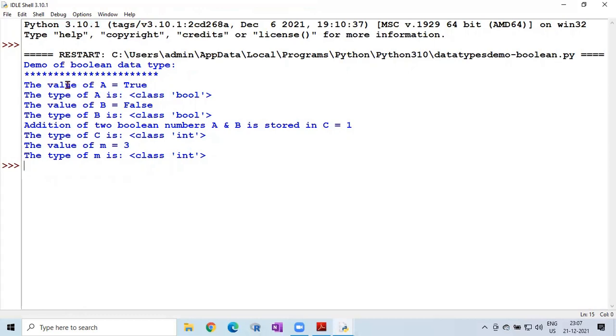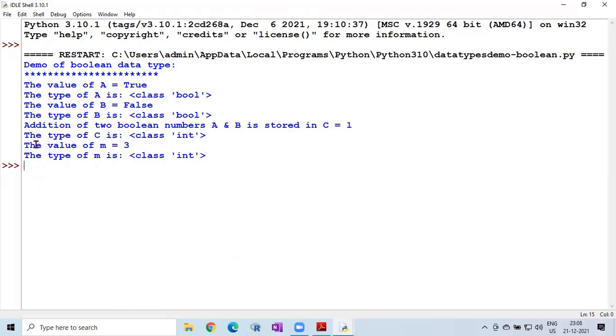Here you can see the value of a equal to true. The type of a is boolean. The value of b equal to false. The type of b is boolean. Addition of two boolean values a and b is stored in C. The value is 1. Then the type of C is integer.